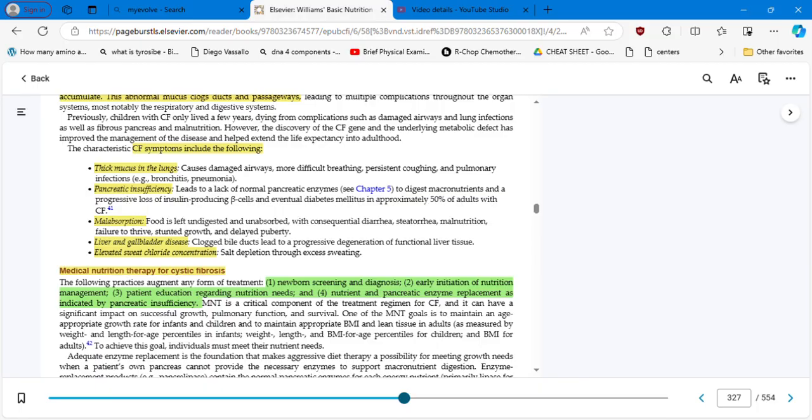Now, liver and gallbladder diseases: clogged bile ducts lead to progressive degeneration of functional liver tissue and elevated sweat chloride concentration, salt depletion through excess sweating.